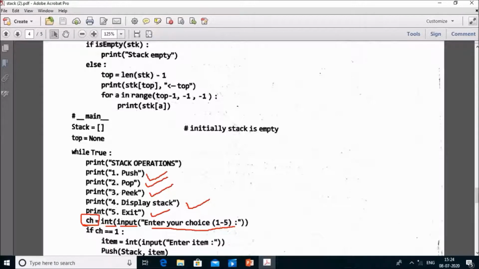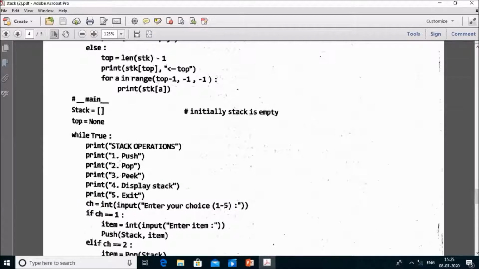If ch is equal to 1, you can perform the push operation. For the push operation we have seen previously, there is a need of the value which you want to insert.